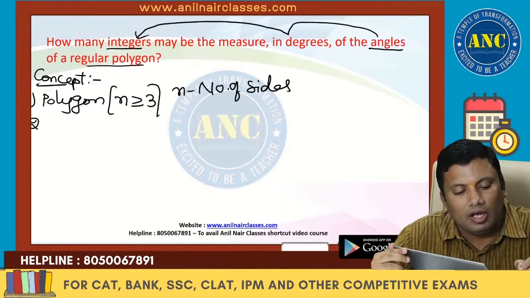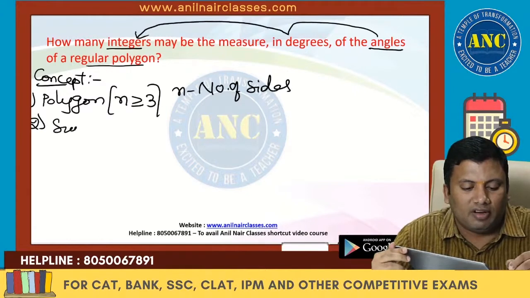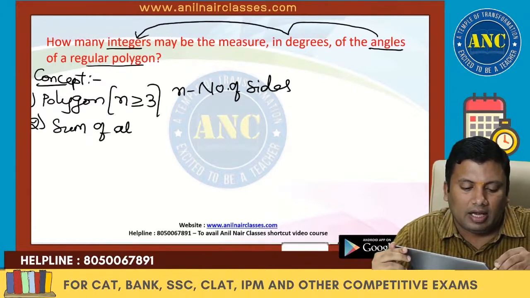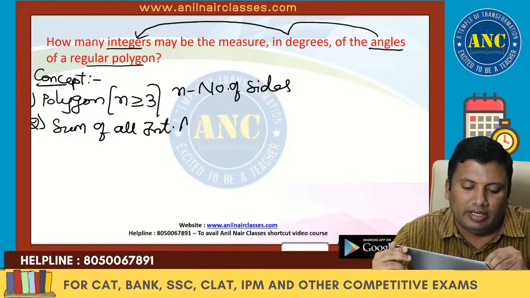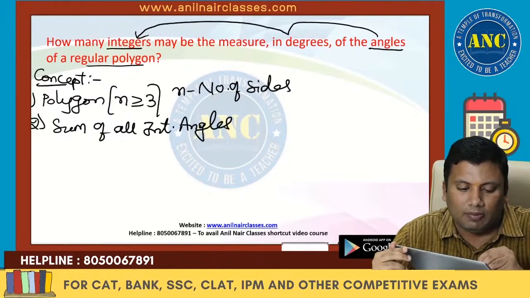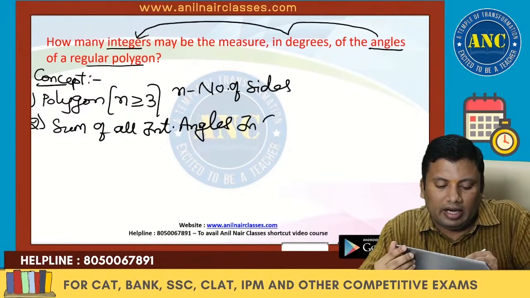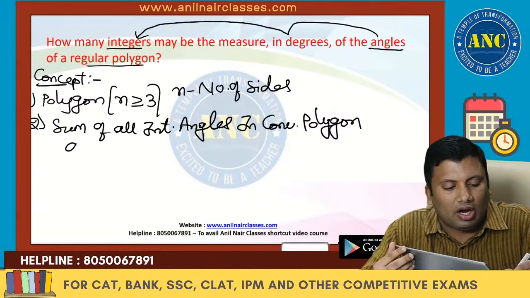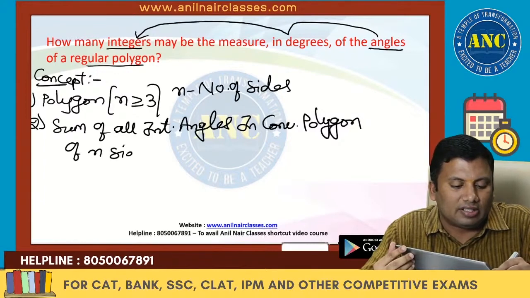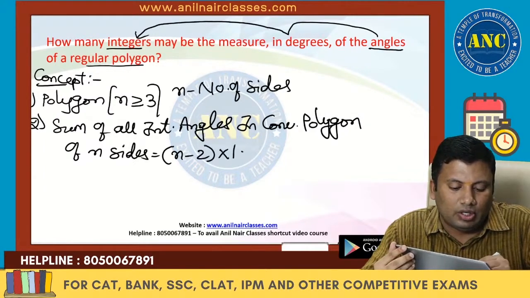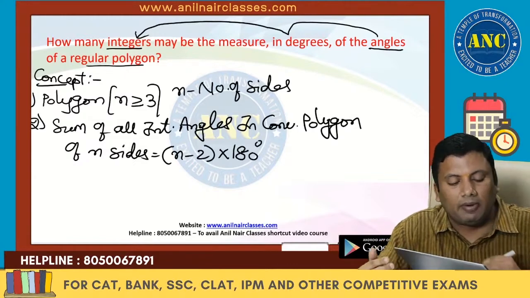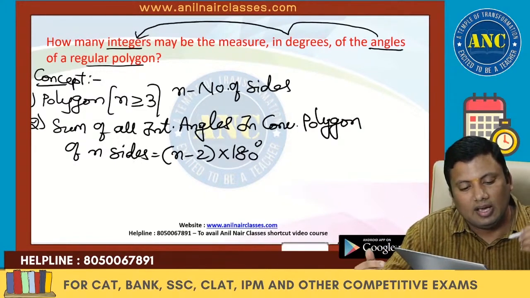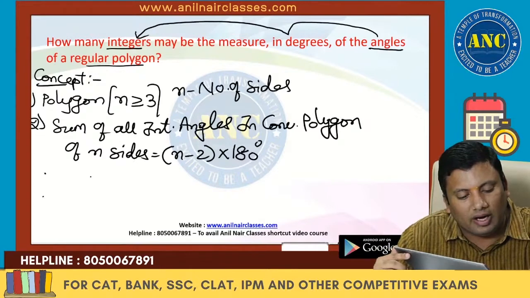First point. Next point, the sum of all interior angles. The sum of all interior angles in a convex polygon of n sides is given by n minus 2 into 180 degrees. Why is it n minus 2 into 180 degrees?